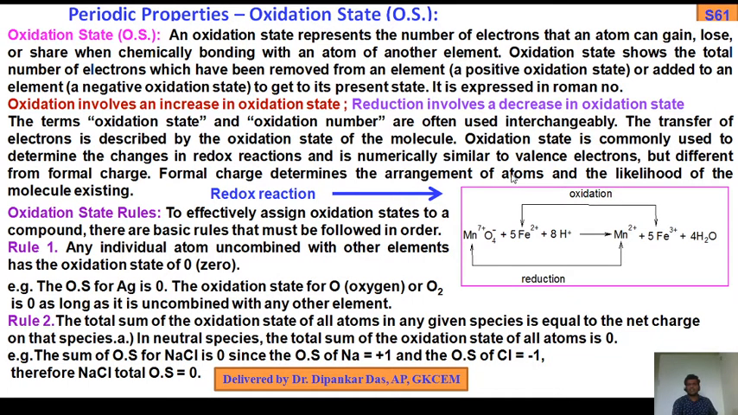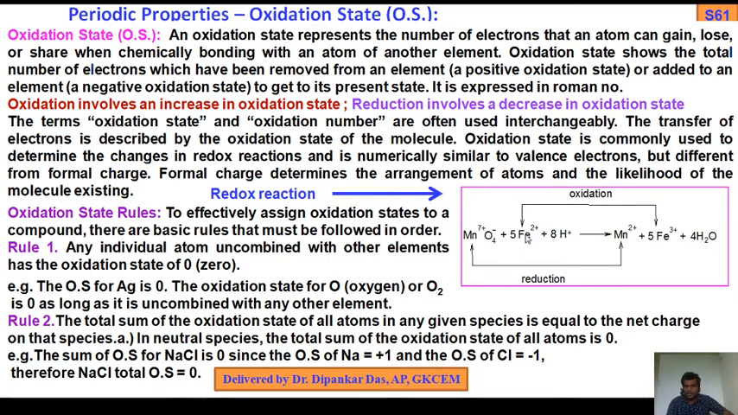Formal charge determines the arrangement of atoms and the likelihood of the molecule existing. So, for a redox reaction, if we consider potassium permanganate, KMnO4, dissociated into MnO4 minus plus K plus, how will we get the plus 7 oxidation state? Let the oxidation state of Mn be x. x plus 4 into minus 2 equals the net charge minus 1. So x minus 8 equals minus 1, that is plus 7.